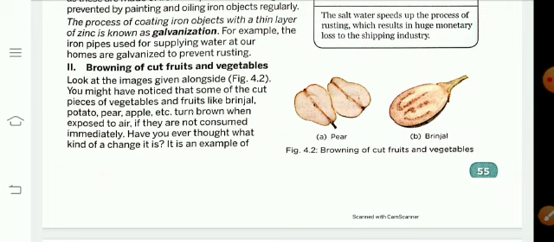Next, browning of cut fruits and vegetables. Look at the image given alongside. You might have noticed that some of the cut pieces of vegetables and fruits like brinjal, potato, pear, apple, this is also known as chemical changes.